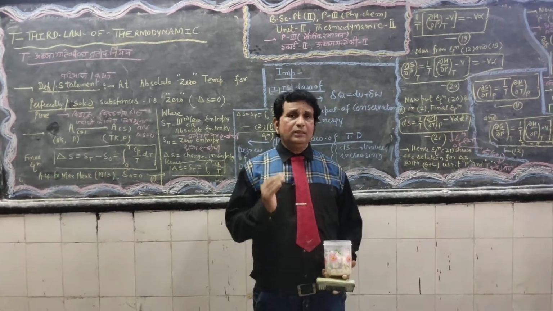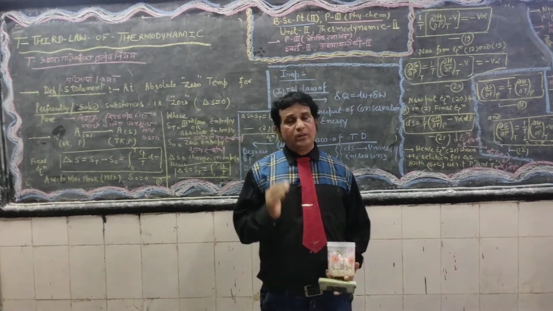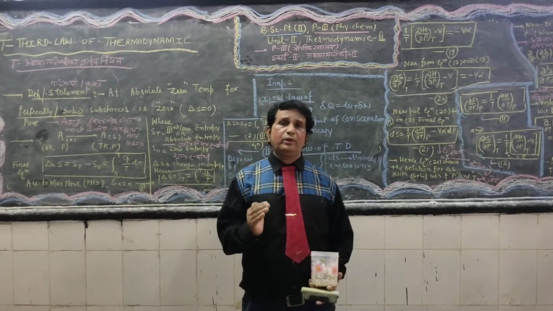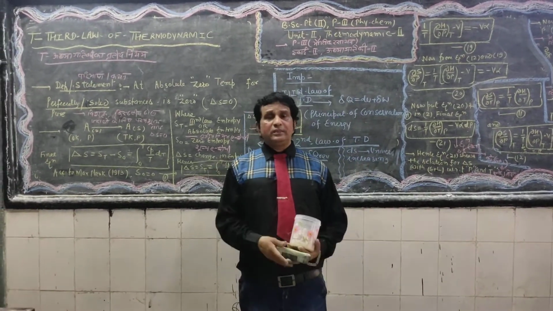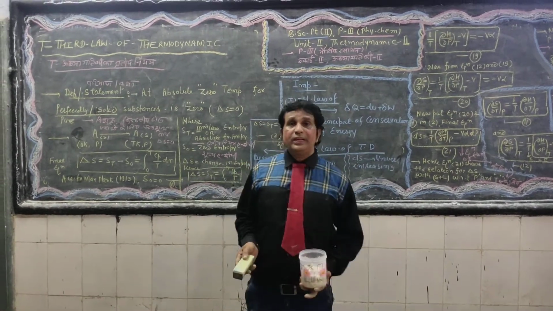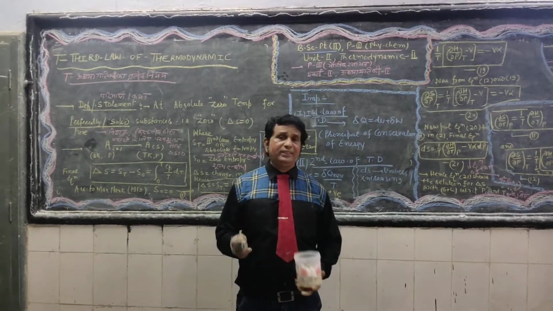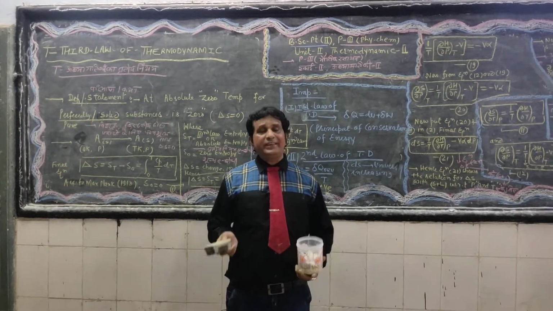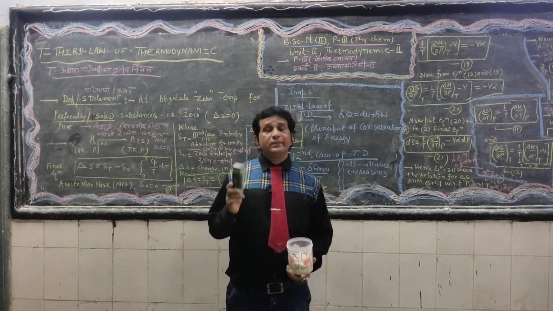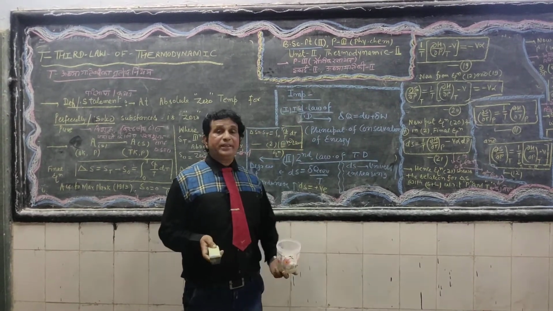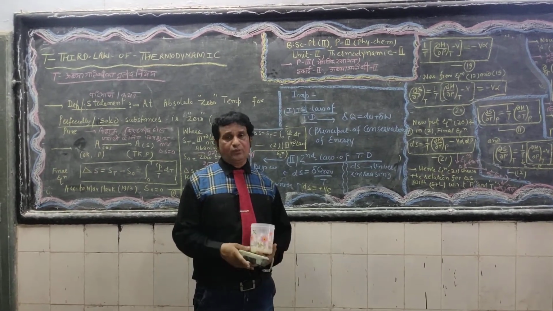Dear students, now may I give you the correct answer: the total number of laws of thermodynamics is 4. First, the first law of thermodynamics, which is mainly concerned with the principle of conservation of energy. Energy cannot be destroyed, but it can be converted from one form to another, in mathematical form delta Q equals dU plus delta W.